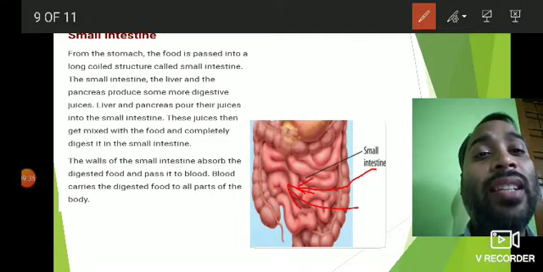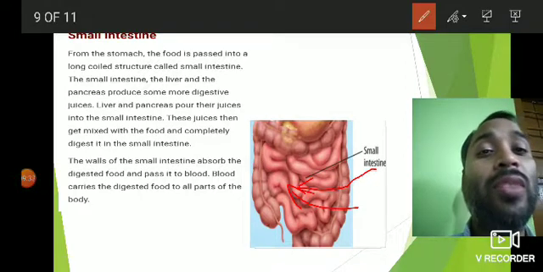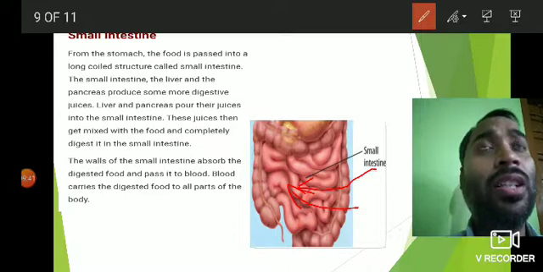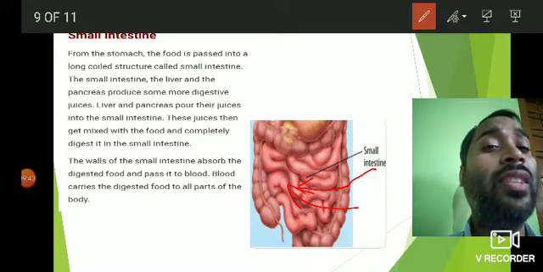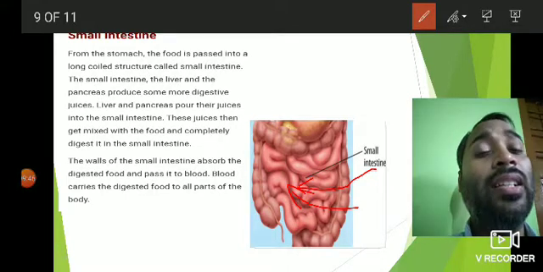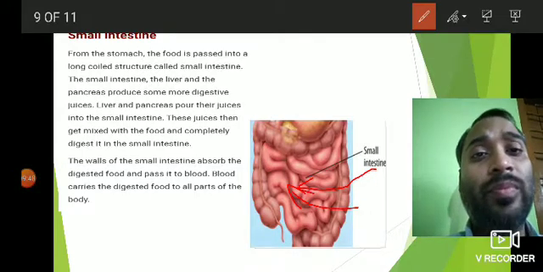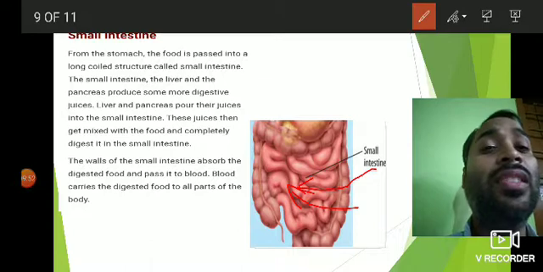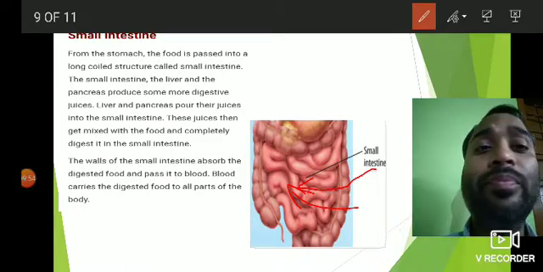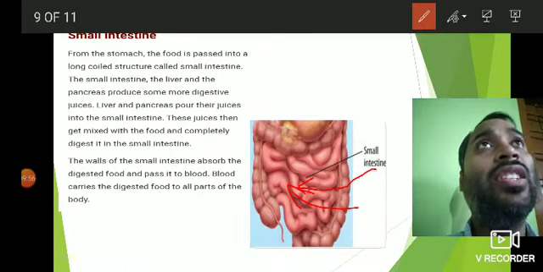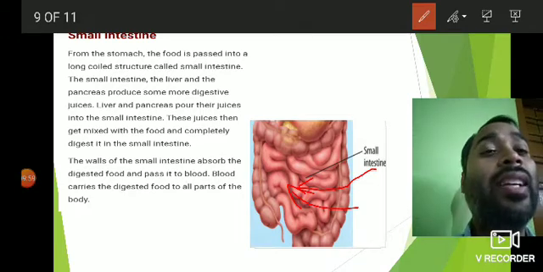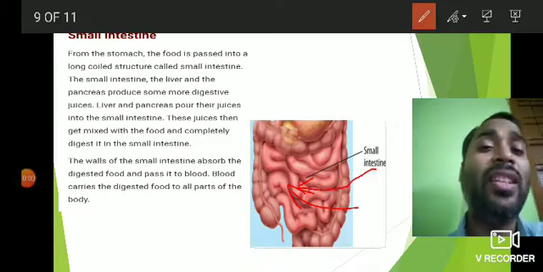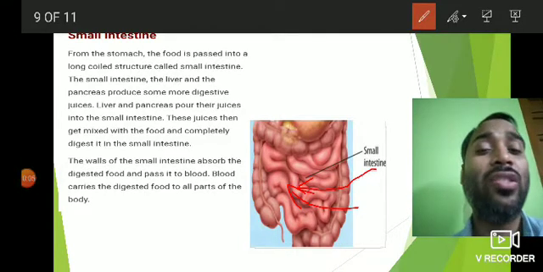The small intestine, the liver and the pancreas produce some more digestive juices. So we already know that the stomach produces some digestive enzymes along with hydrochloric acid, and even after that the small intestine too produces some digestive juices along with the liver and pancreas, which are not part of the digestive tract, but they also release some digestive enzymes or juice, we can say, that help in the digestion of food.